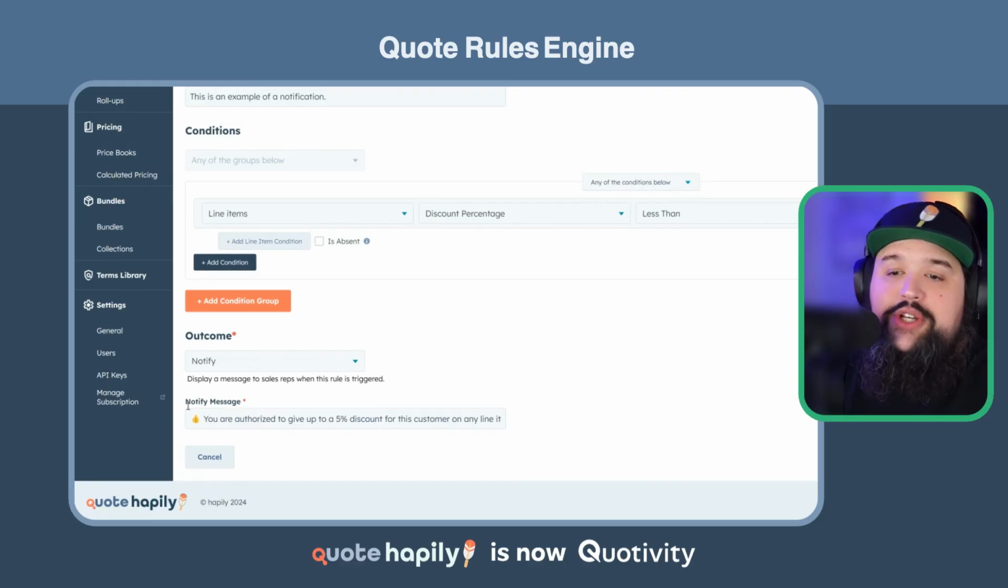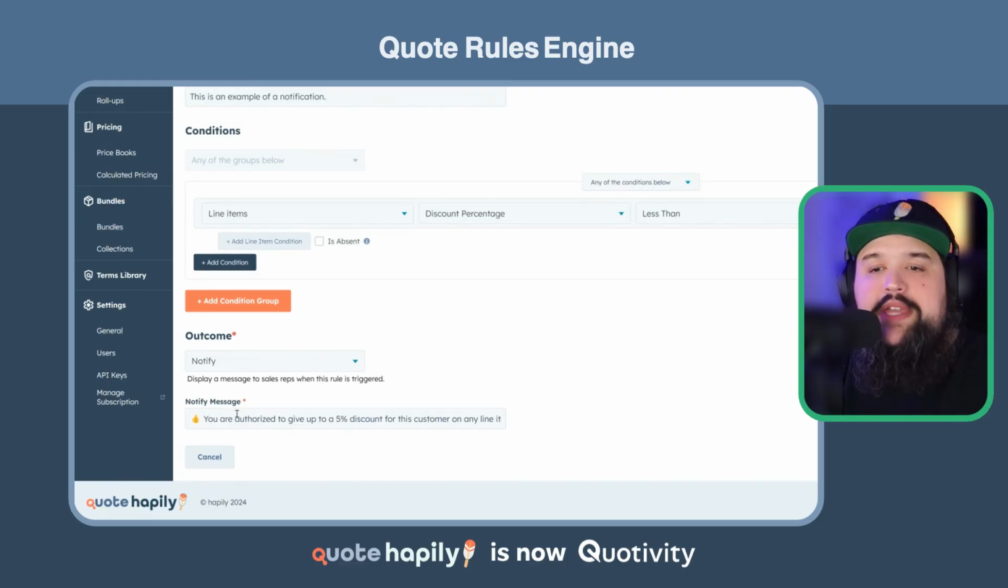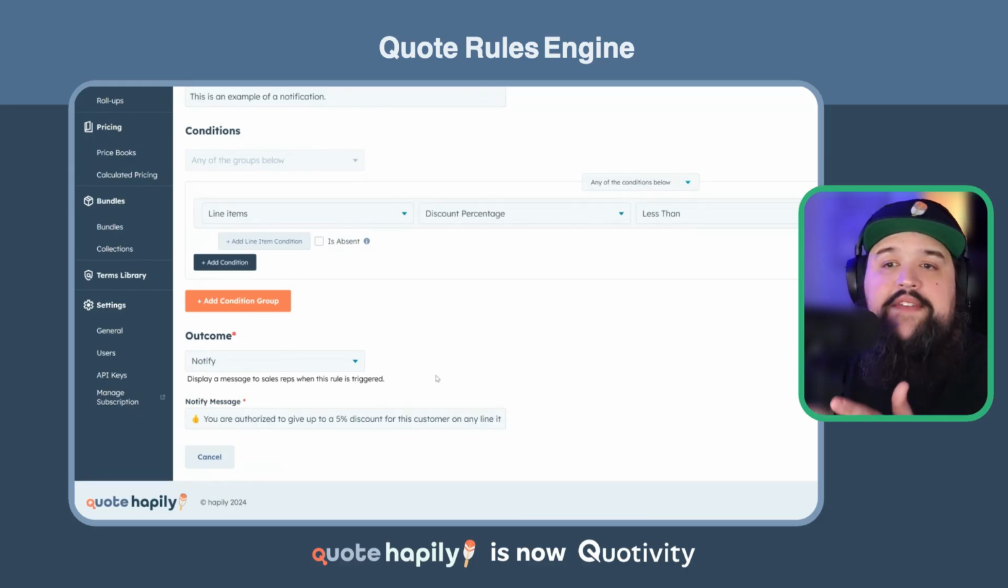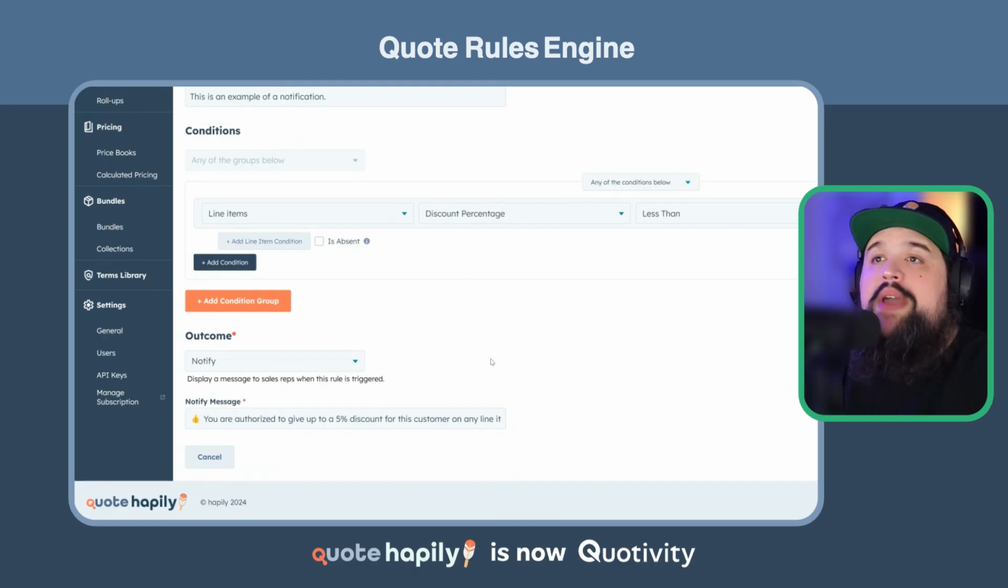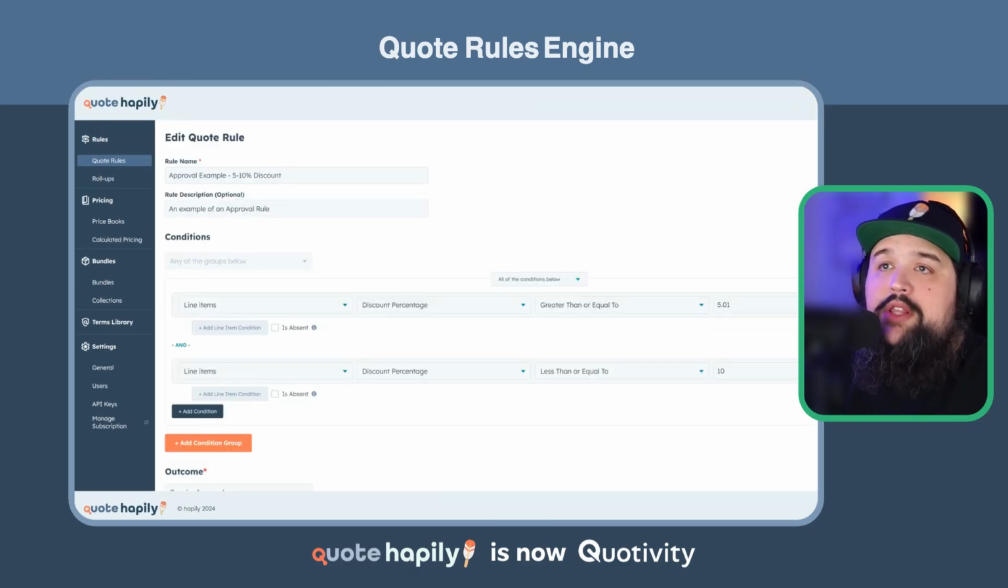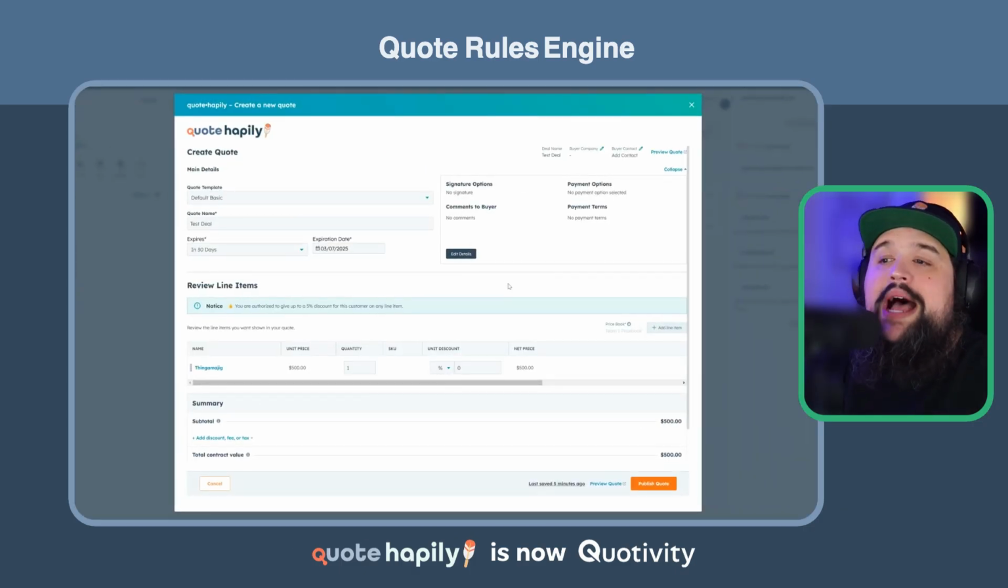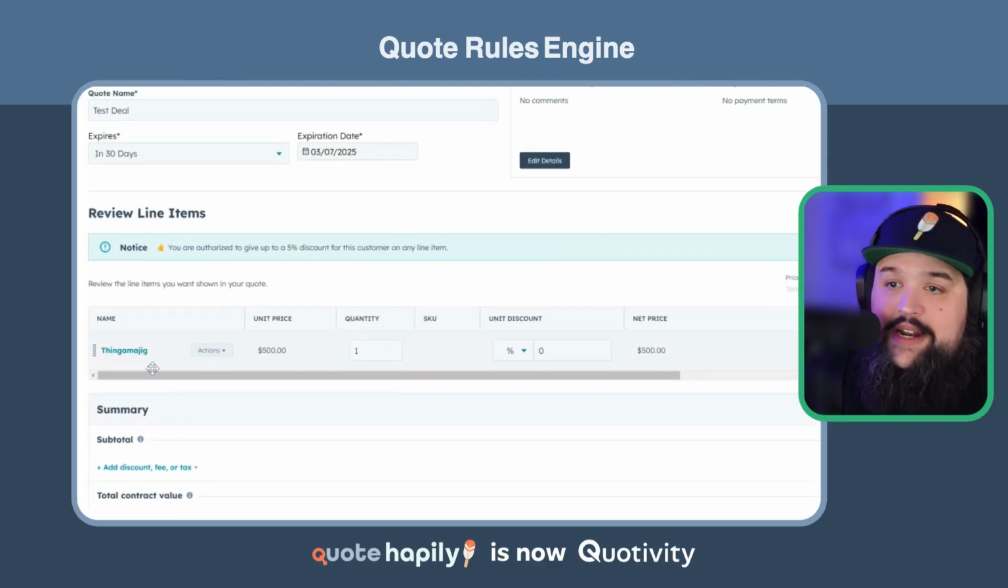And so here I can choose what my message is. Depending on the outcome that you choose, there's a whole bunch of different ones here. You can choose a different notification message or choose a different action that happens depending on that outcome. In my case, if there's any line items that are less than 5% with the discount percentage, it's going to say, hey, you're authorized to give up to a 5% discount for this customer on any line item. So the way this actually works is if I'm the rep building the quote inside of HubSpot, what I actually see when I have a line item on a quote is I get this little notice here. And that's because it meets the rule that I've built.